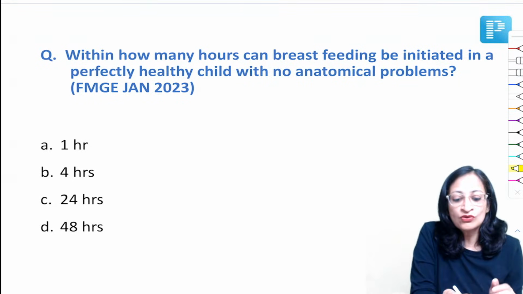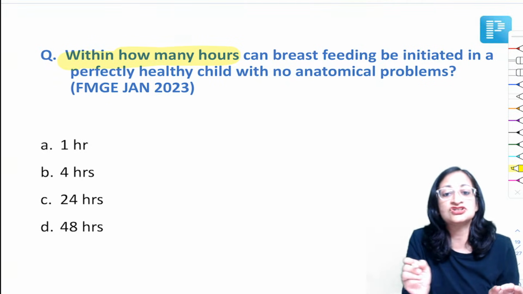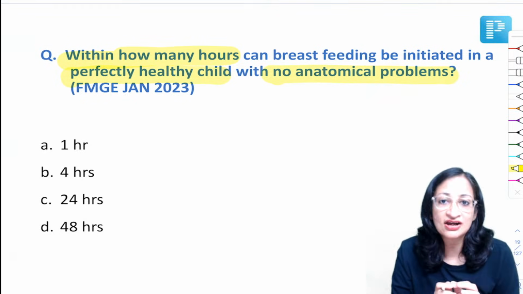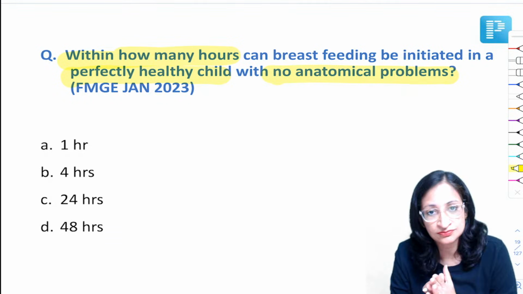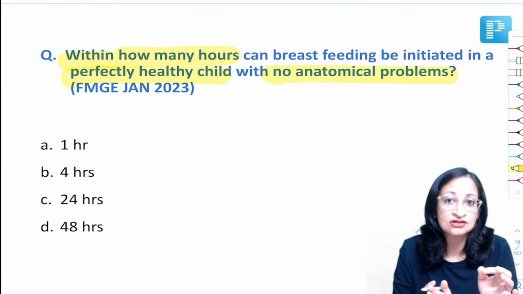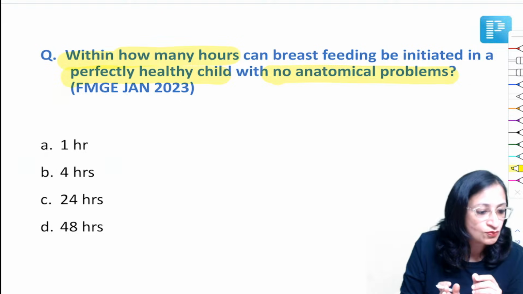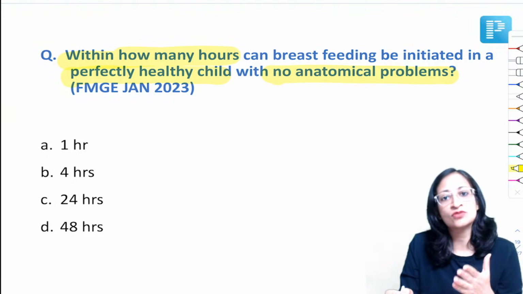Okay. So, within how many hours can breastfeeding be initiated? Within how many hours can breastfeeding be initiated in a perfectly healthy child with no anatomical problems? So, what is recommended? Breastfeeding should be initiated as soon as possible, irrespective of whether it is a vaginal delivery or cesarean section. The current recommendation is, yes, waiting for your answers. Nitin, very good, Zomboni, SS, Hitesh, very good. So, as soon as possible is the best option if that is there.